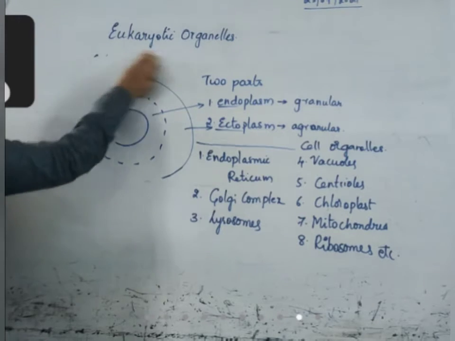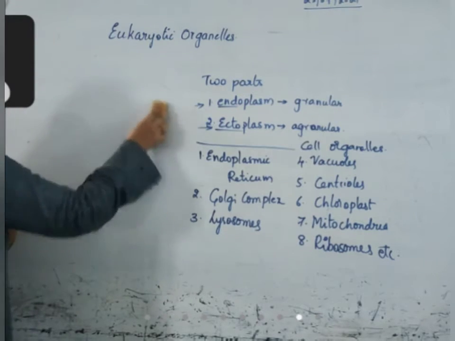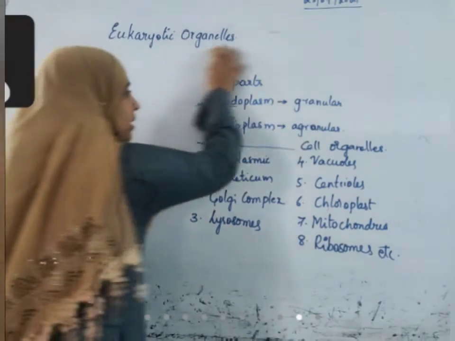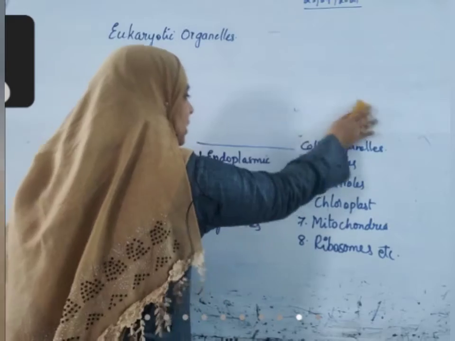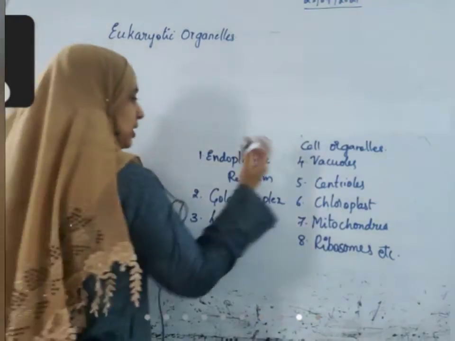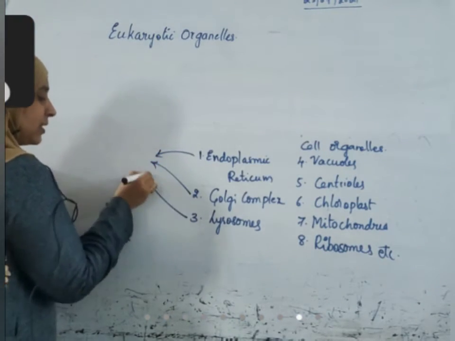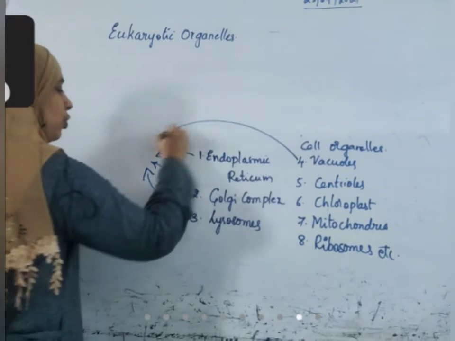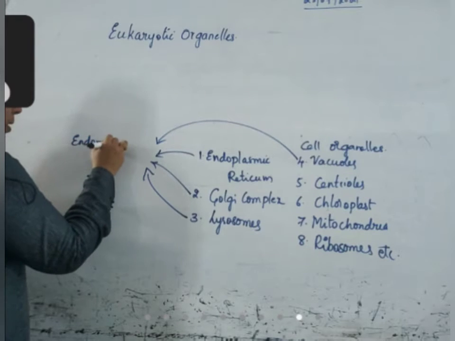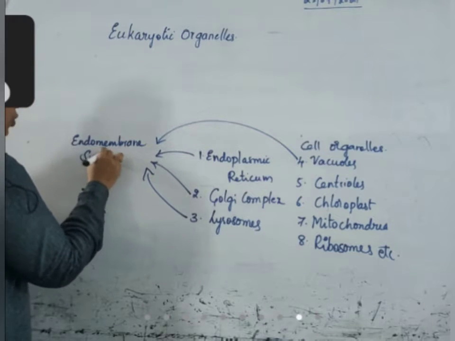Here, one thing I would like to say. Among all these organelles, endoplasmic reticulum, Golgi complex, lysosomes and vacuoles work together. That is why they are called the endomembrane system. So these four, one endoplasmic reticulum, two Golgi complex, three lysosomes and four vacuoles, together are called the endomembrane system because they work together.